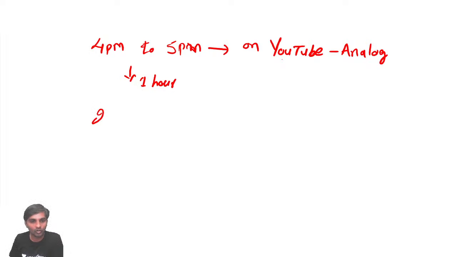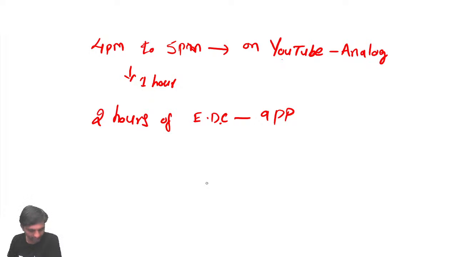So I'll take 2 hours of EDC on the Unacademy app. The problem here is I can't take 2 hours continuously in the app. So I have to take 1 plus 1 hour. Right? So what did you propose?